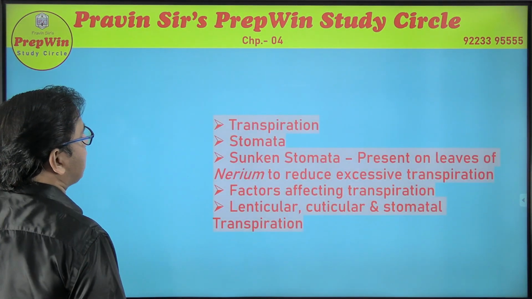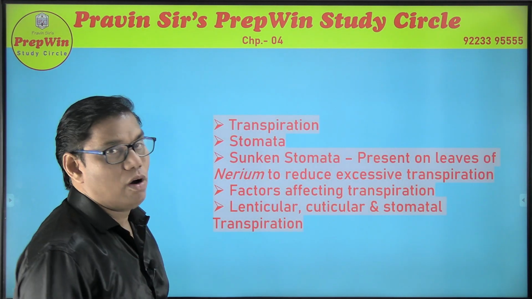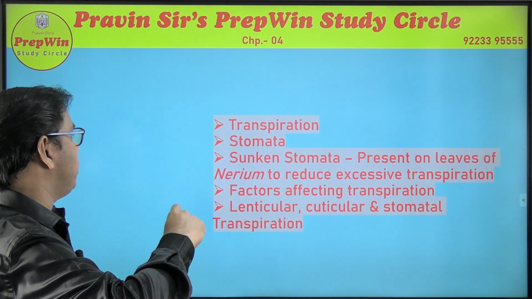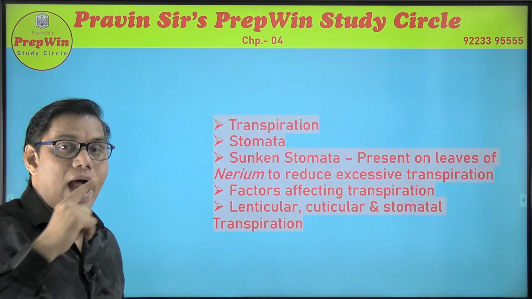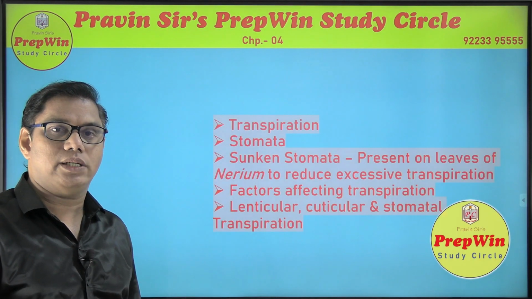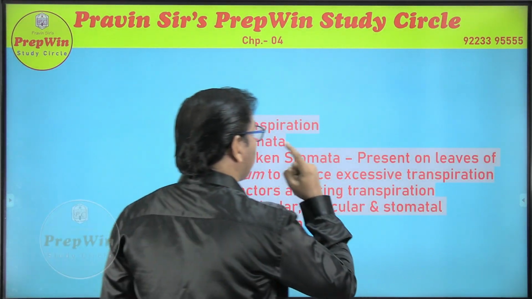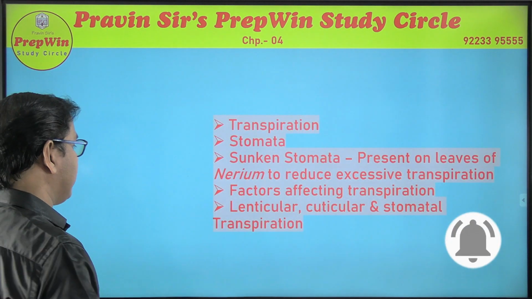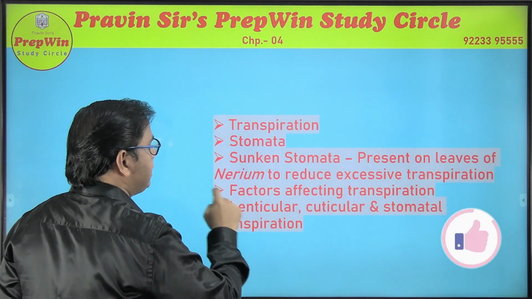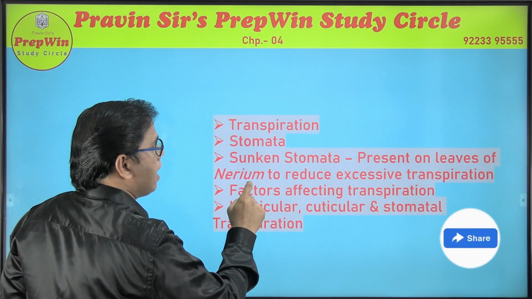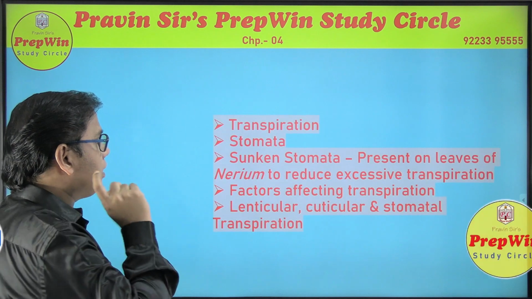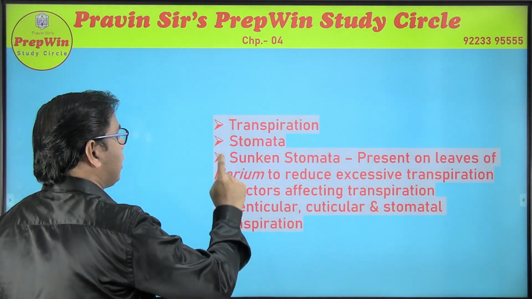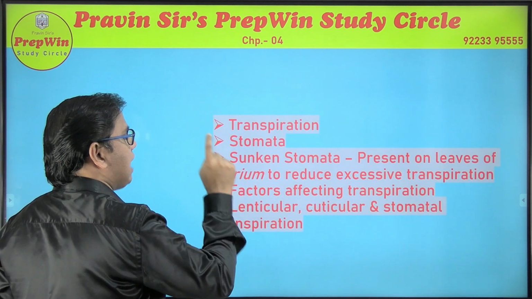Now moving on to chapter number 4. Name of the chapter is transpiration. So learn about transpiration, stomata, and this very unusual question, that is sunken stomata, is present in the leaves of which plant? Remember this name, Nerium, is a plant. It has a sunken stomata. You can get a question which plant has a sunken stomata. So Nerium is that plant.